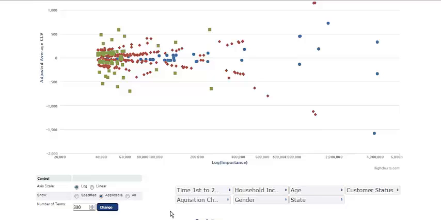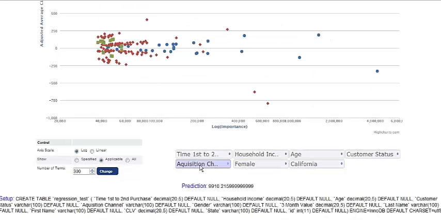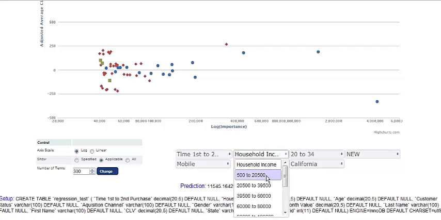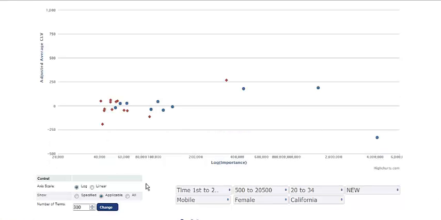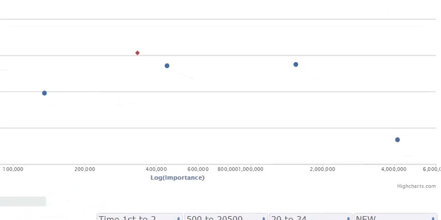Now, the question also comes up, let's say I was trying to predict for a person who was a female coming from the state of California, whose acquisition channel was mobile, and age was 20 to 34, and it was a new customer, and the household income was very low. Well, what's my expected customer lifetime value? Typically, it's difficult to go back from a regression formula to a specific prediction and say what drove it. Well, in the case of BeyondCore, I can see exactly what terms are driving this prediction.